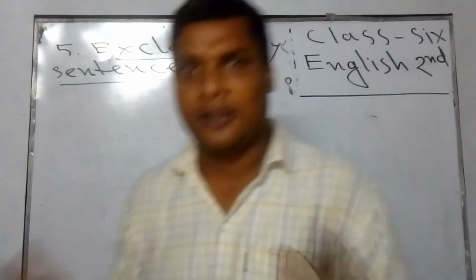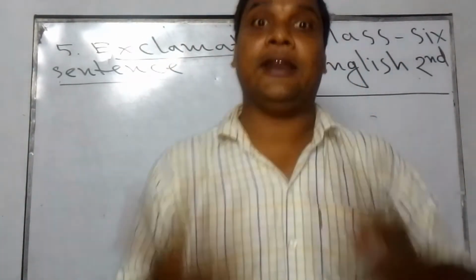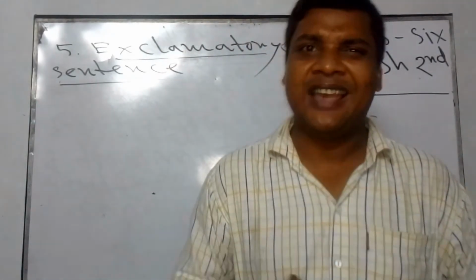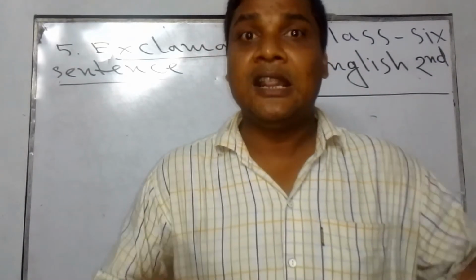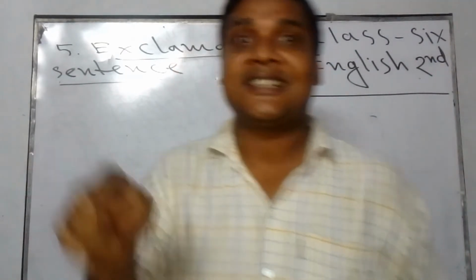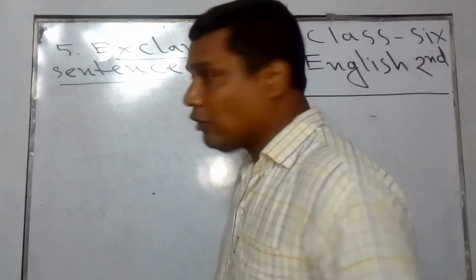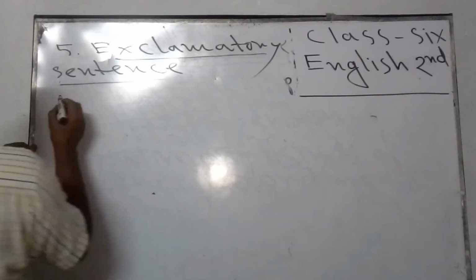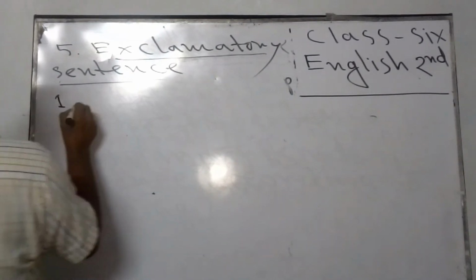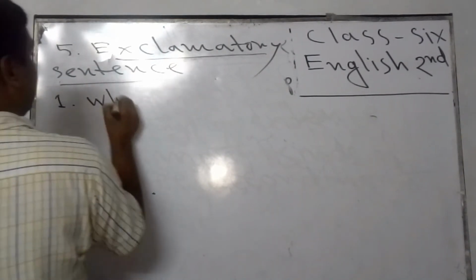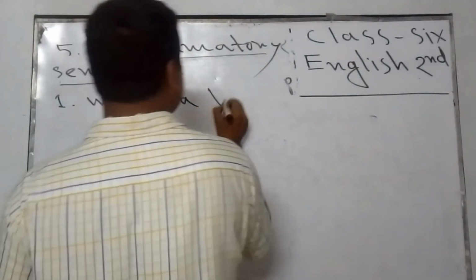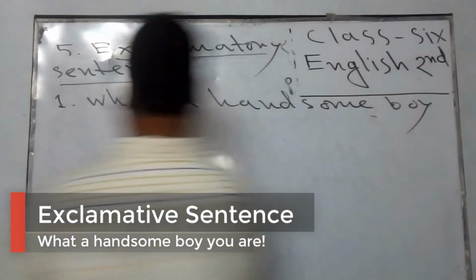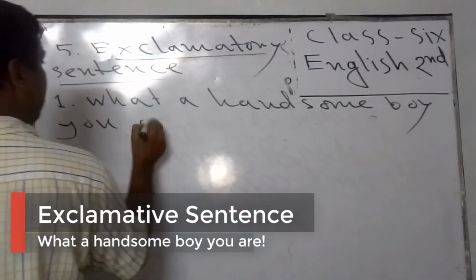Dear students, probably you are not clear. So I want to make it clear again to you. When a group of words are arranged for exclaiming for something, then this is called exclamatory sentence. So let's go to some examples. At first, write an example from it. Number one: Oh, a handsome boy you are.